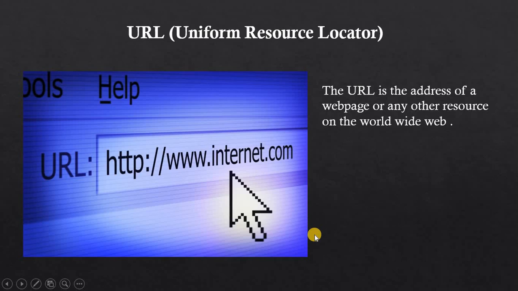This entirely is an example of a URL. The URL contains everything: the protocol name HTTP, the server name www, the site that I am actually looking for, and then .com. When I enter this entire thing and press enter, I will be taken to the website's first page, that is the home page.